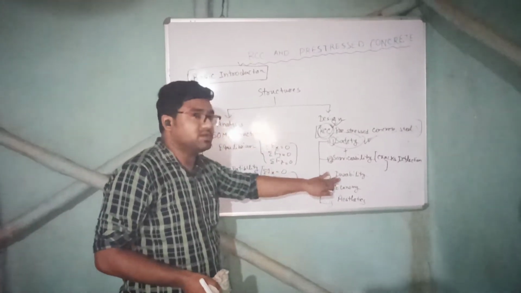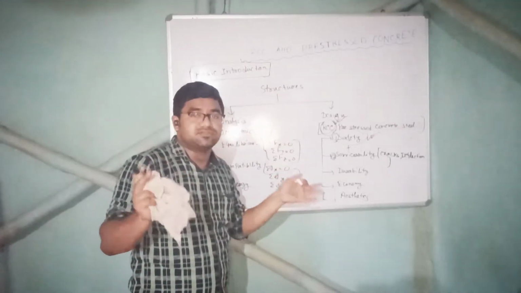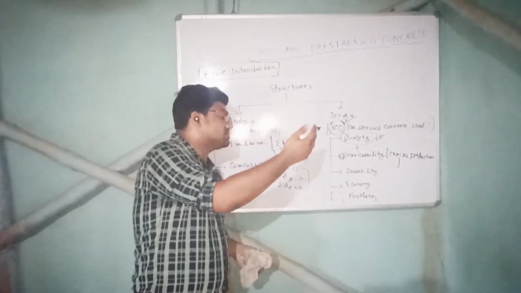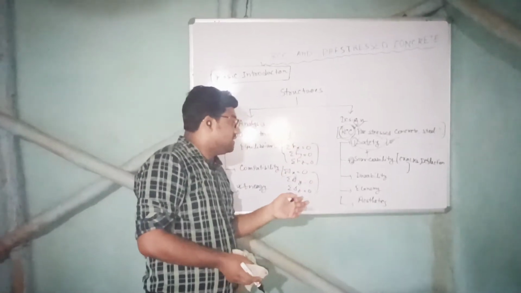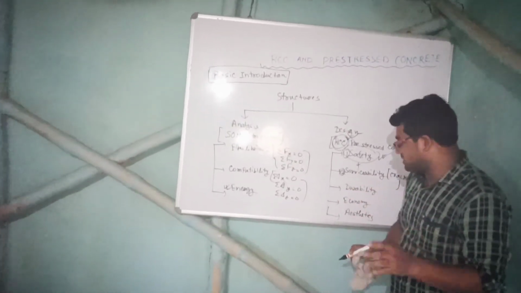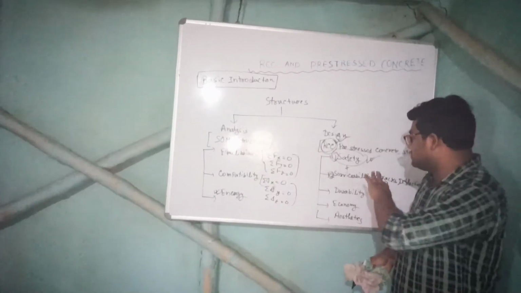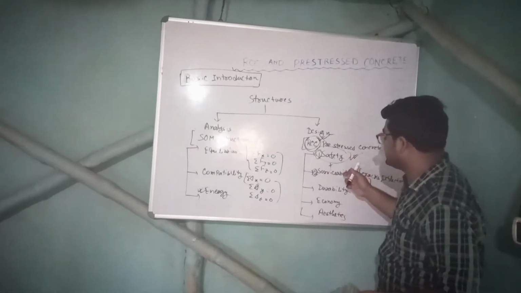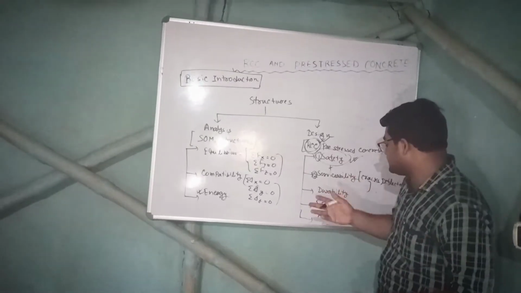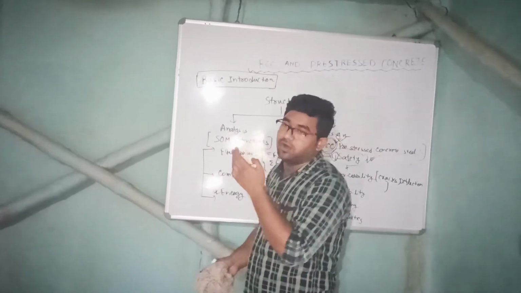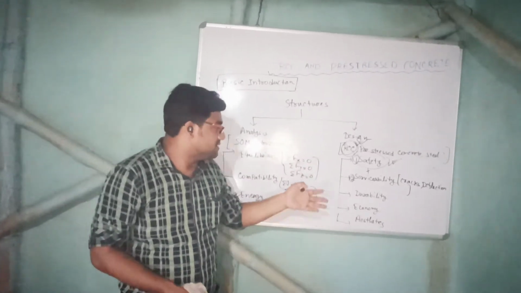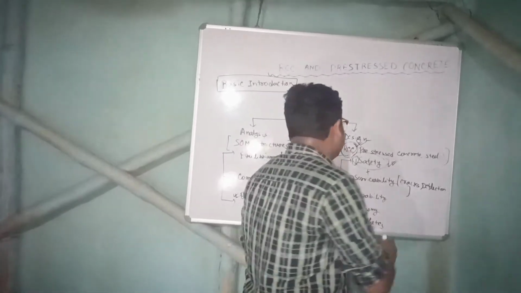What is durability? Durability means we have designed a structure. The structure should be safe enough to withstand other forces like wind force. Durability means the structure should be durable against environmental action, right? Economy means we all know, within the purview of safety, serviceability and durability, if we can economize, if we can reduce the cost, then it is better. And the last one is aesthetics. Aesthetics means after doing all this, if the aesthetic look of the building is very good, then it is very advantageous for us.